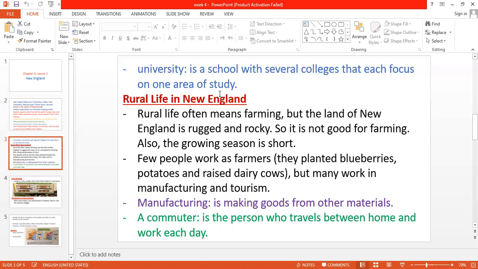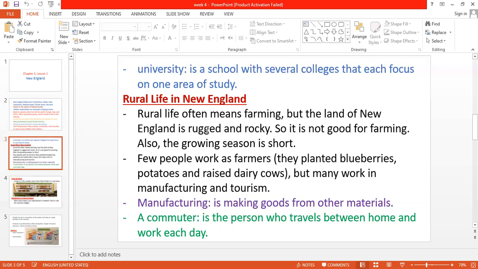Okay. The third type of community is rural life. Okay. We talked about urban, we talked about suburban, and here is rural life in New England. Rural means farming, guys. When I say the word rural, it means farming. Farming, rural. Rural, farming. So here, rural life often means farming.